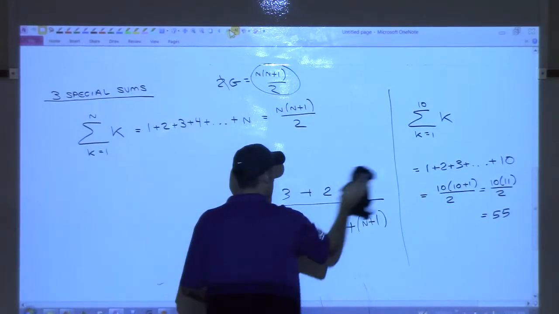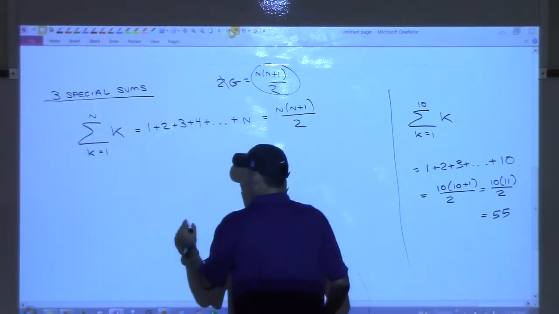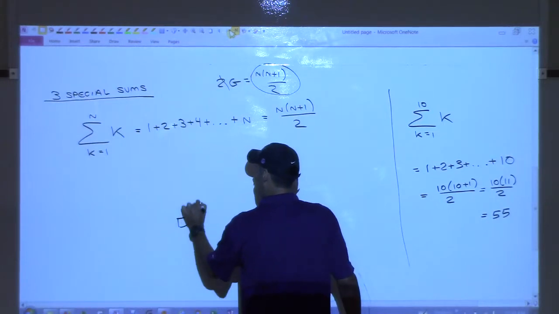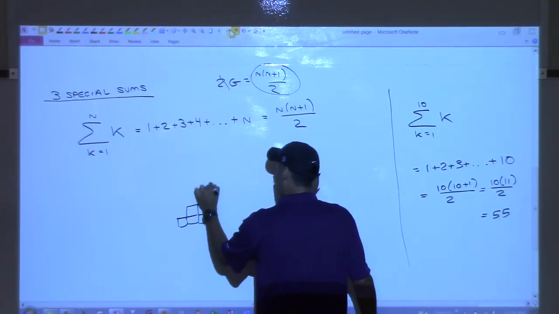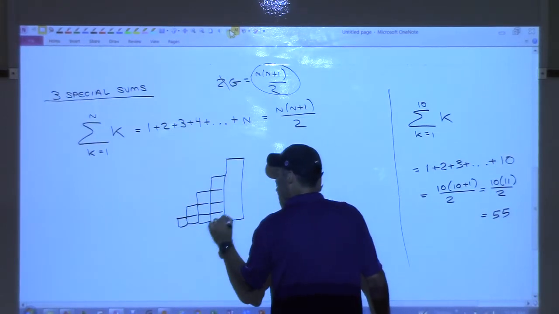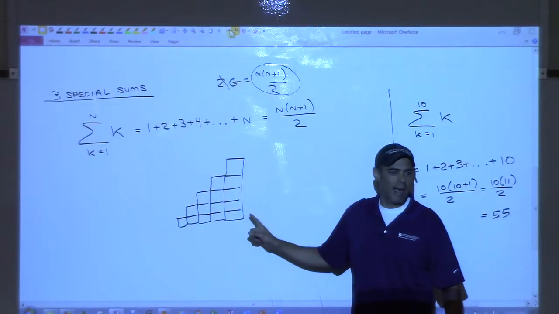There's another way I can show it to you that's a little more geometric. Look, I'll do it real quick. I'm going to do it with boxes. If I said how many boxes do I have here?